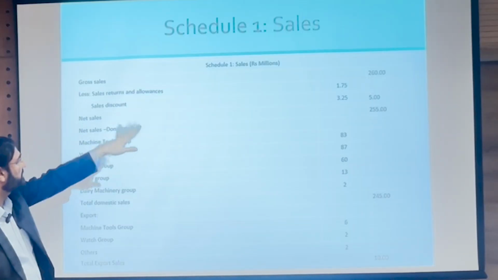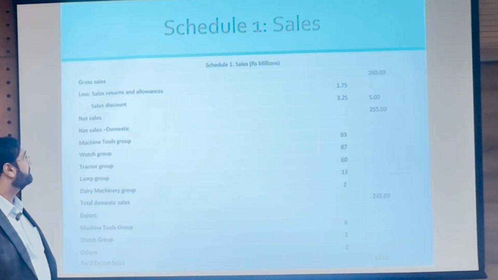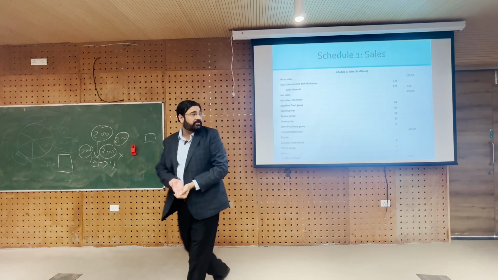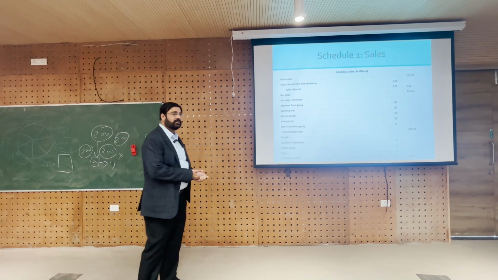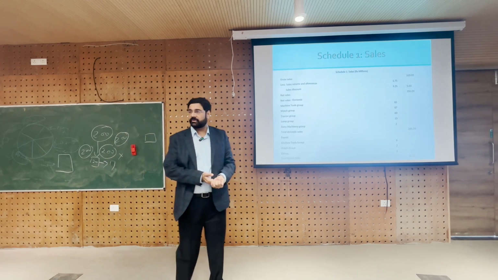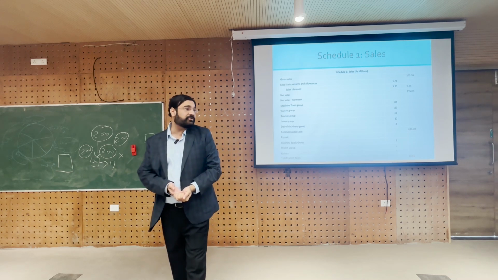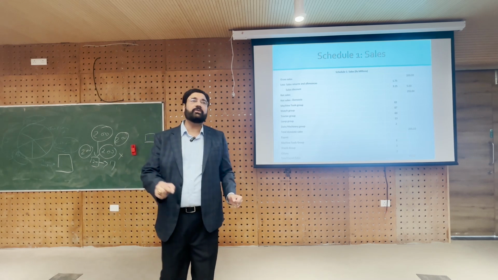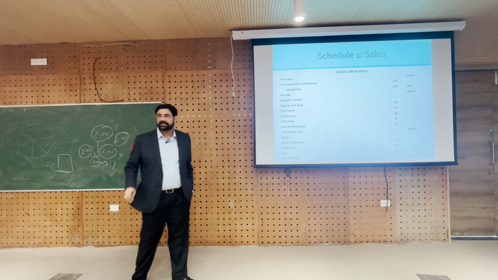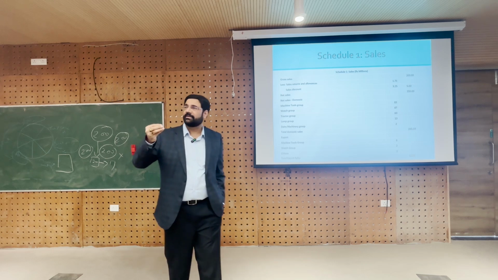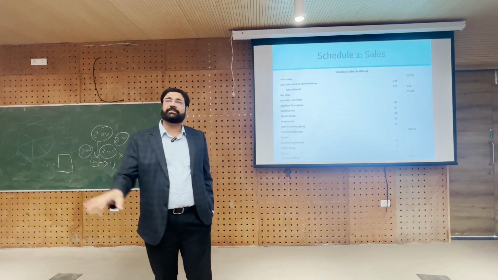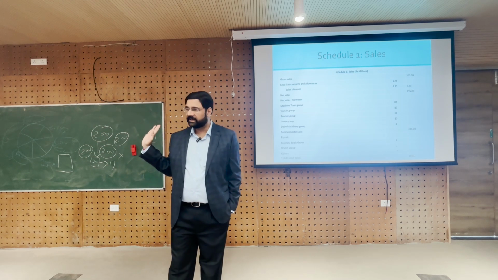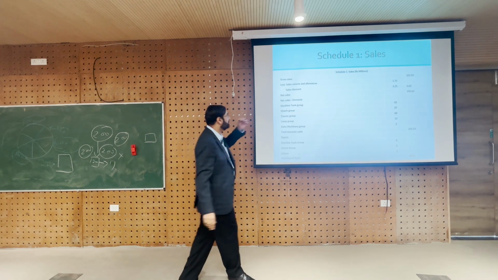Gross sales we saw is 260, right? But in addition to gross sales, we have two more things coming up, something called sales returns and allowances. When you buy a product which is defective, do you go back to the shopkeeper saying, I took this cloth from you, but it is torn, so we return it? Please take back the cloth. So, if we buy a defective product, any defect, we go back to the shopkeeper saying, either you exchange the product or give me my money back, right? So, that is what has happened to us.